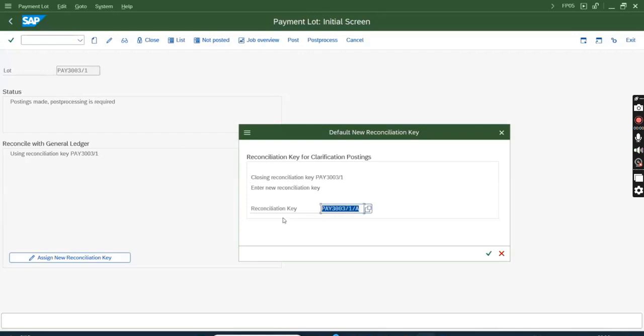This is one option. Now, the second option: suppose every day 10 such lots are getting generated, and you have say 3 company codes. For each company code you have 10 lots, so you have 30 lots, and for every lot you have to assign a new recon key. So it will be very difficult.